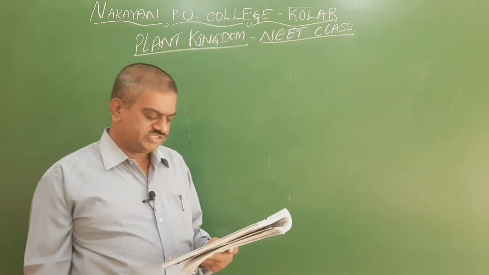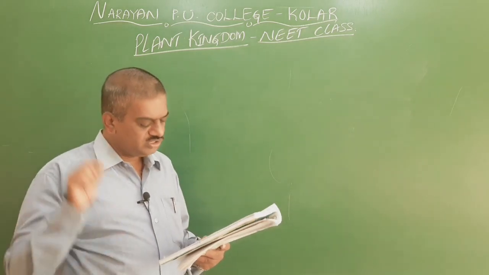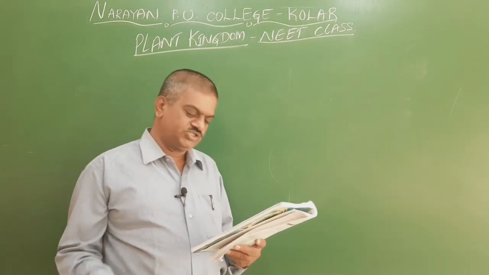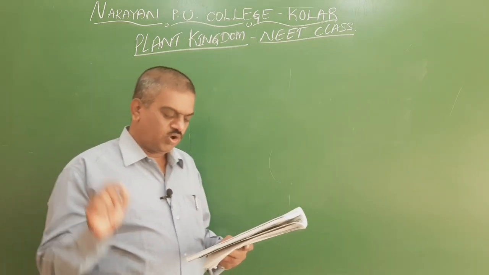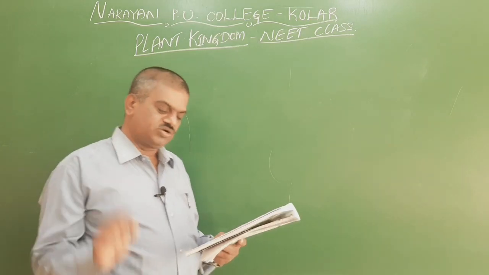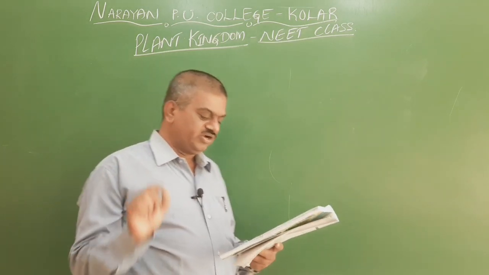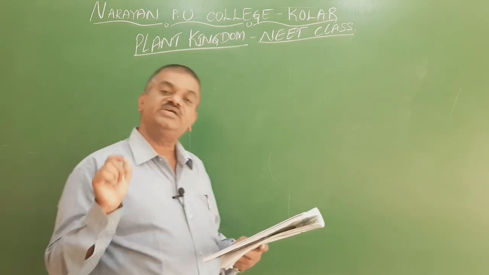The fourth option is multicellular unbranched oblique septate rhizoids. This is wrong, because Funaria has branched ones. So the right answer is the third one, multicellular branched oblique septate rhizoids.